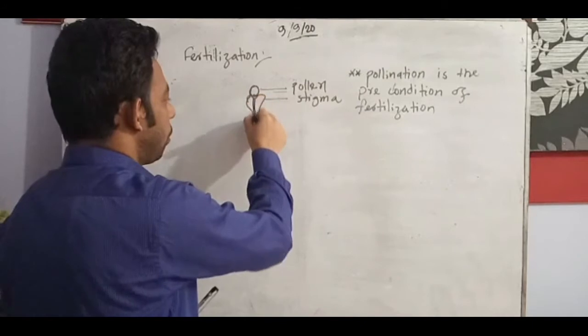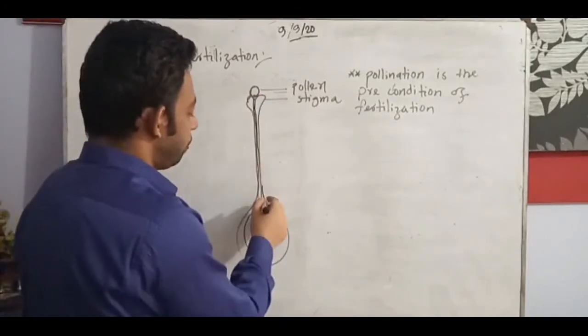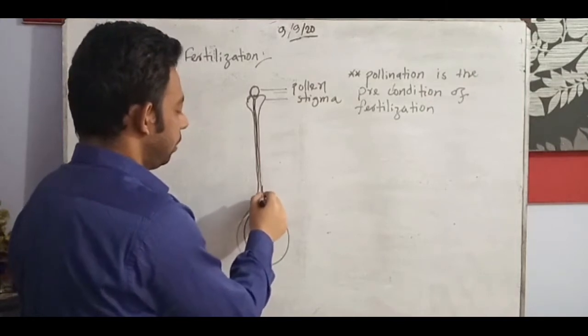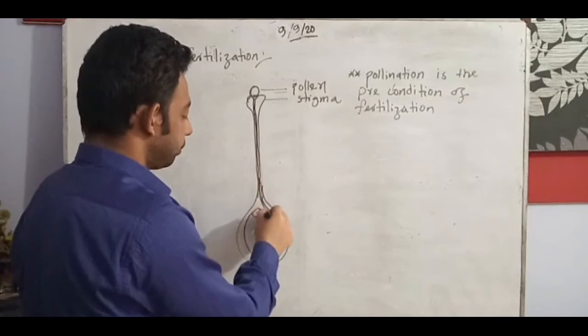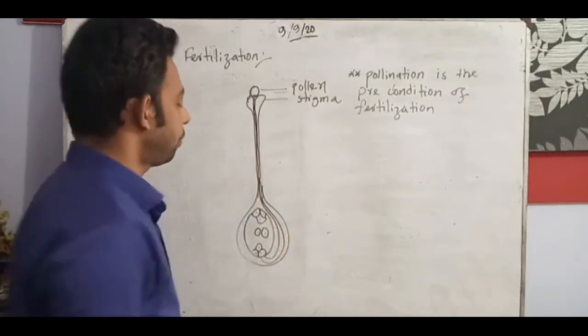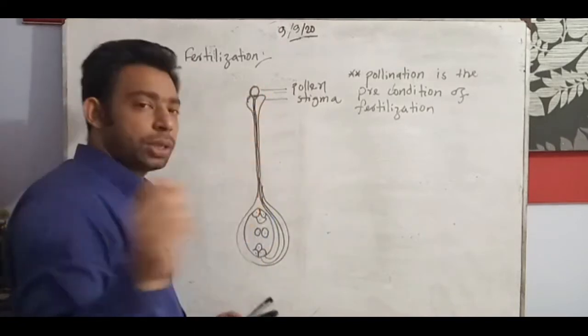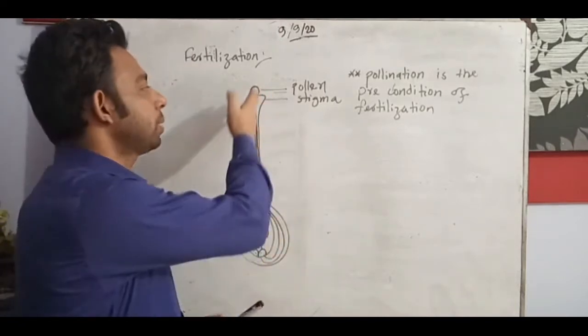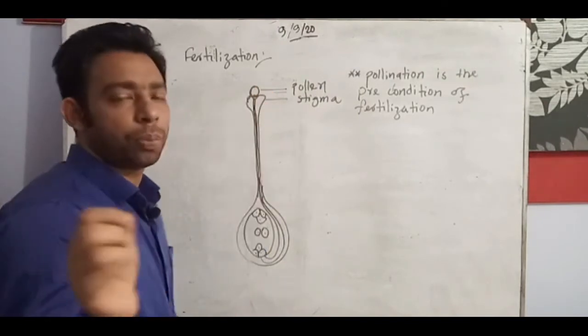A tube is formed inside it, and through this tube the pollen nucleus goes. Look at the figure I have drawn. The pollen grain falls onto the stigma, pollination starts, then after some secretion a channel is created, that is called the pollen tube.